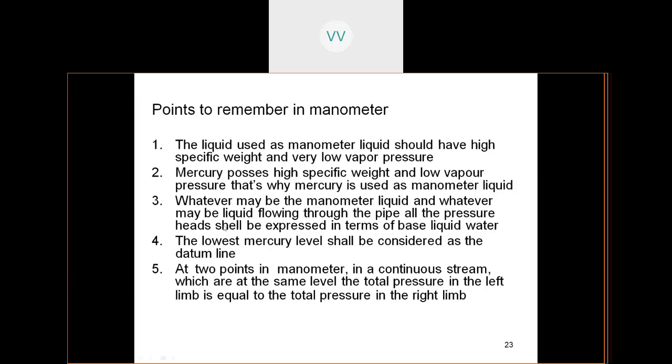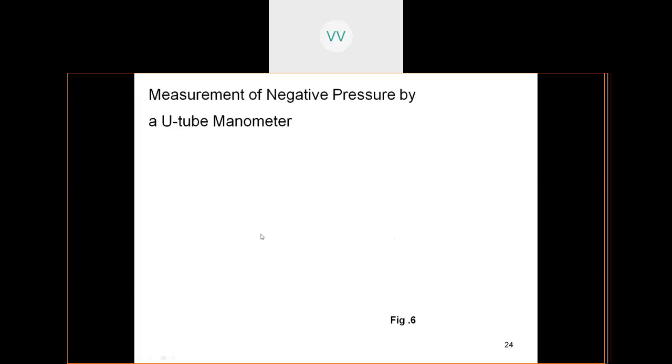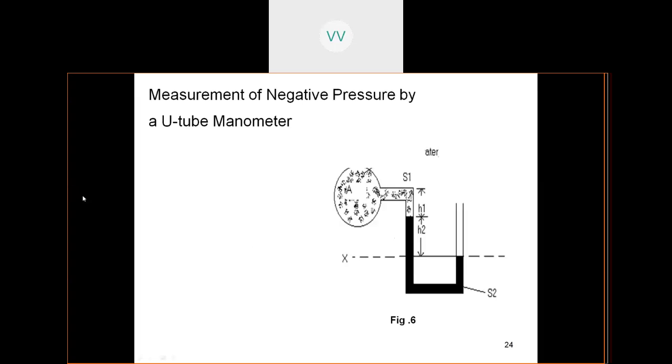So how is this going to happen? Now, the measure of negative pressure. If you have negative pressure, how are we going to measure it? With the help of a U-tube manometer.